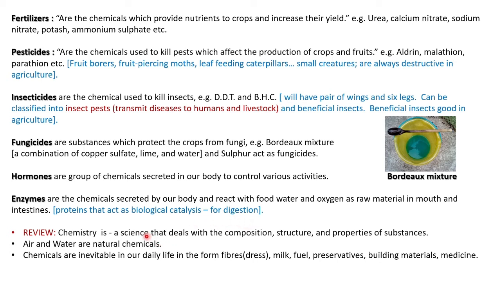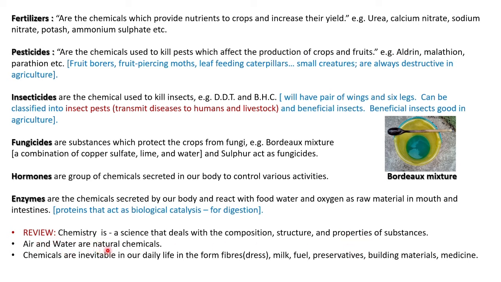So, review of this lesson. Chemistry is a science that deals with composition, structure and properties of substances. What is chemistry? Chemistry is a science that deals with composition. Composition in the sense, I said ingredients, the mixture: what are all the contents in that composition? Structure depends upon that composition, so structure will be varying. When these two, composition and structure, are varying, quite naturally the properties of a substance also vary.